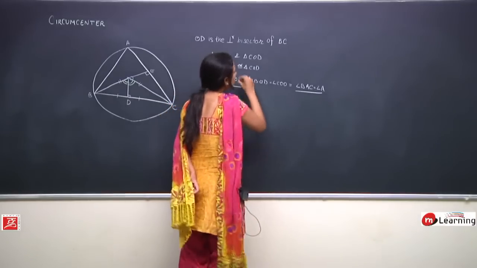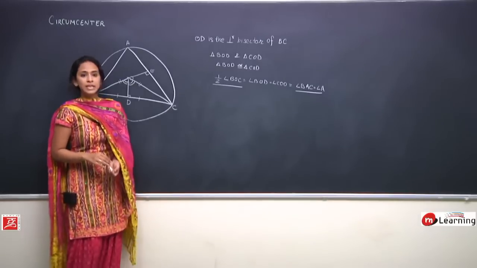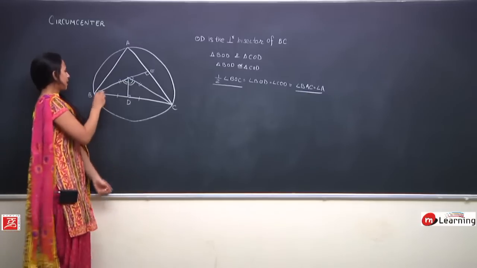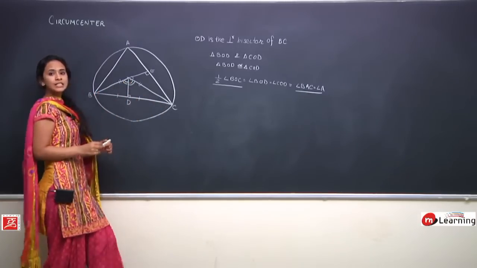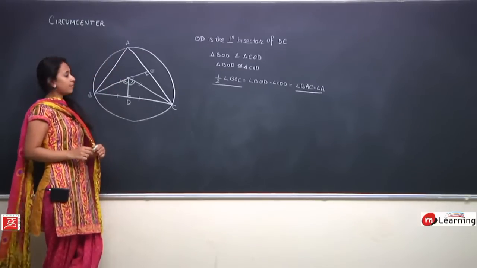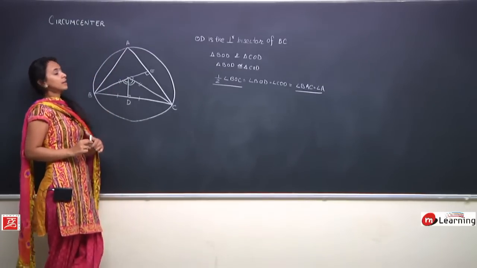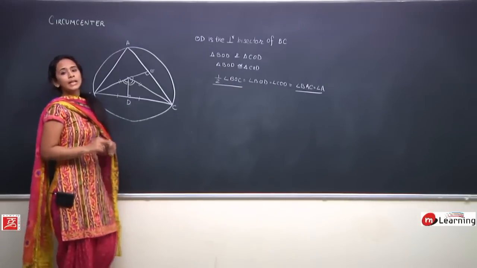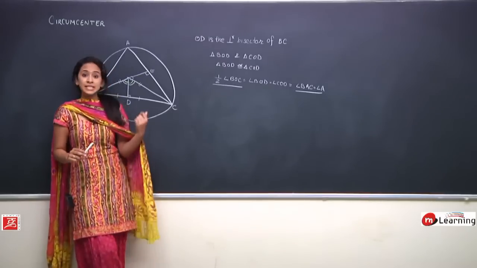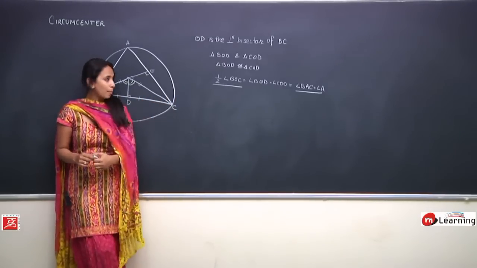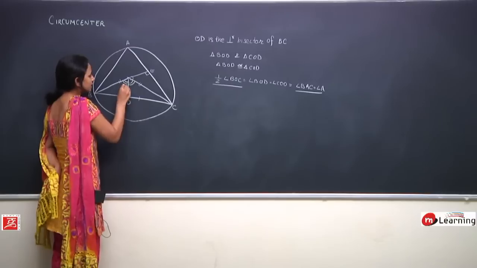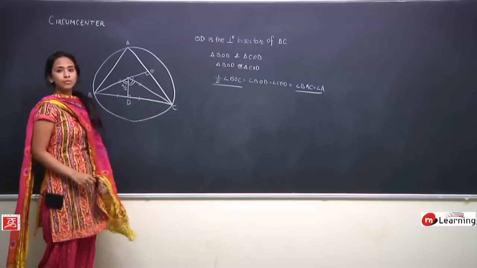Now can anyone tell me why I have written this statement, that angle BOC is equal to twice angle BAC? Because angle BOC is the angle subtended at the center by the arc BC, and angle BAC is the angle subtended by the arc BC at the circumference of the circle, and we know that the angle subtended by an arc at the circumference is half of the angle subtended by the same arc at the center. So we have used the same property. Any doubt? So I can say this angle BOD is A by 2.